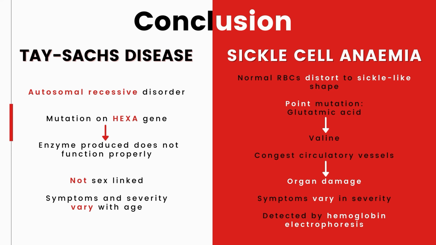As for sickle cell anemia, this is caused by a mutation that occurs on chromosome 11. It is a type of point mutation where there is a base substitution from glutamic acid to valine. Normal red blood cells are distorted to a sickle-like shape due to this point mutation, in which glutamic acid is converted to valine. This congests circulatory systems like veins or arteries, and this results in organ damage. Symptoms usually vary in severity, and this disease can be detected by carrying out hemoglobin electrophoresis.